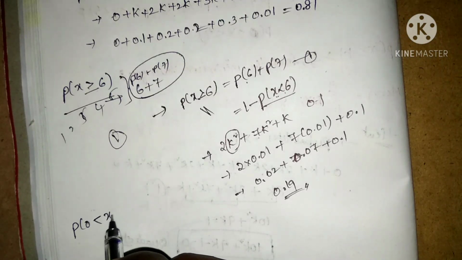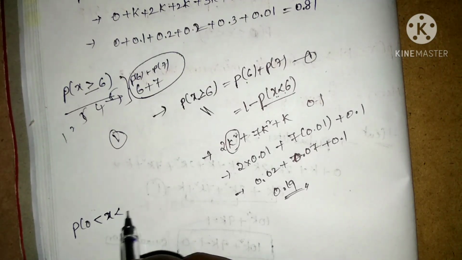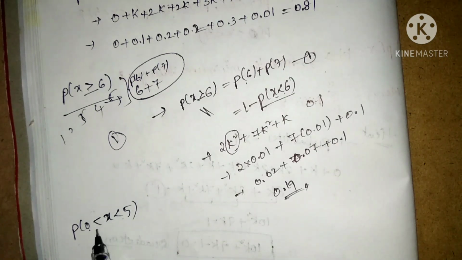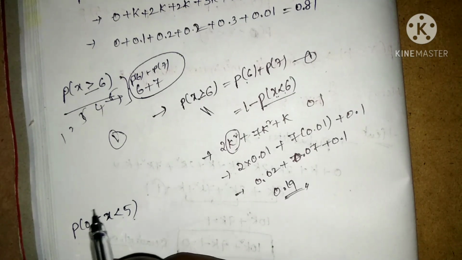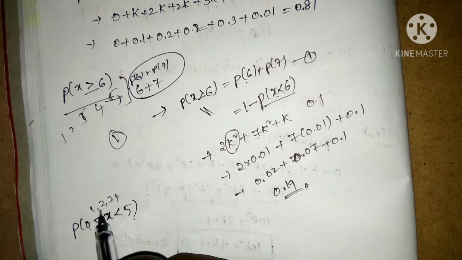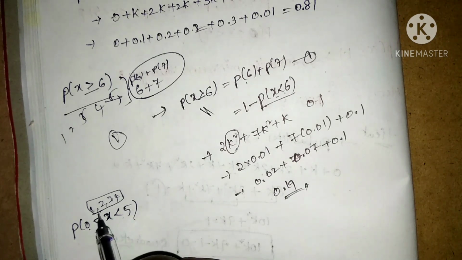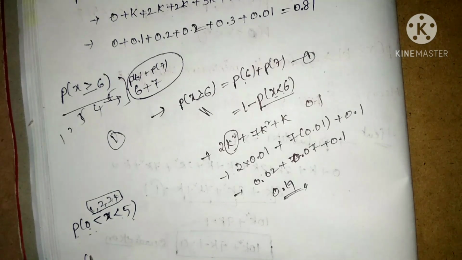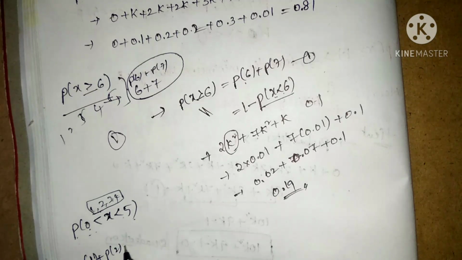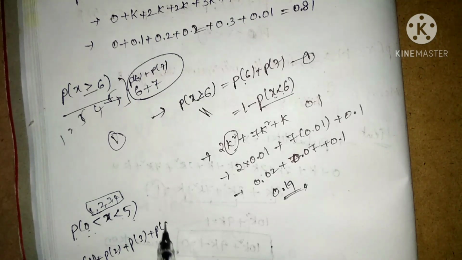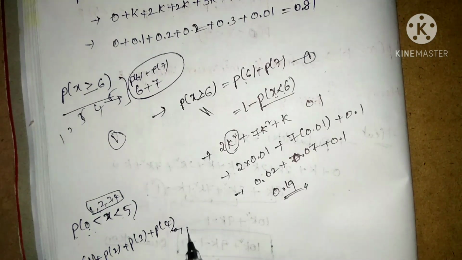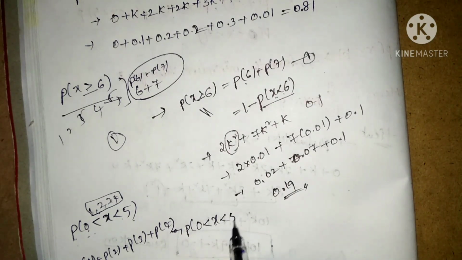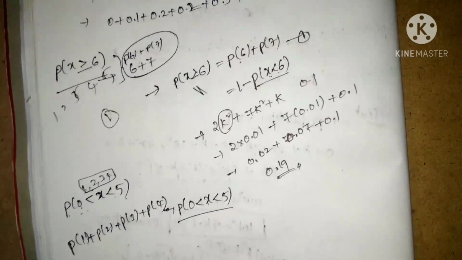And moving on to the third one, that is probability of 0 less than x less than 5. In between 0 and 5, the values of x are 1, 2, 3, 4. We have to write probability of 1 plus probability of 2 plus probability of 3 plus probability of 4, which equals probability of 0 less than x less than 5. What is the probability of 1?